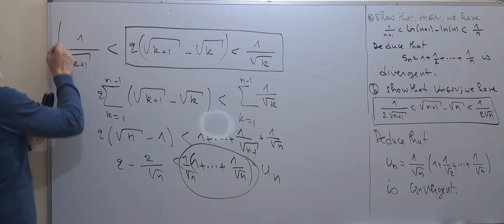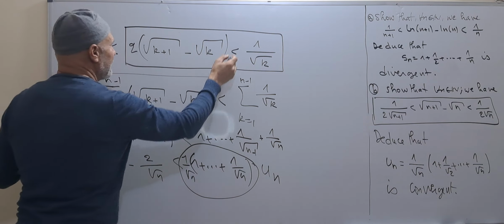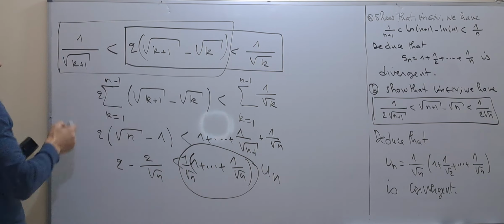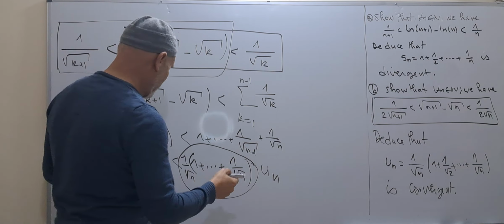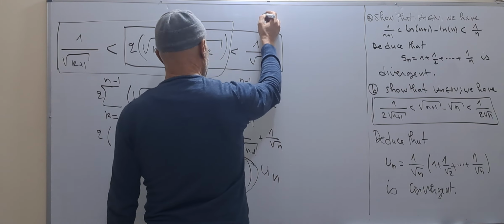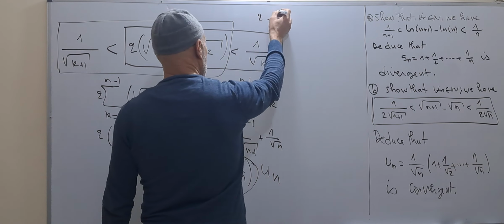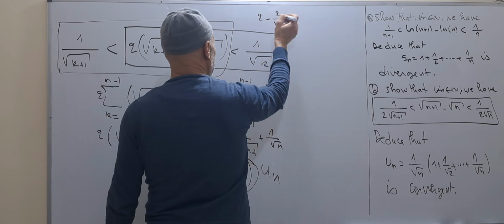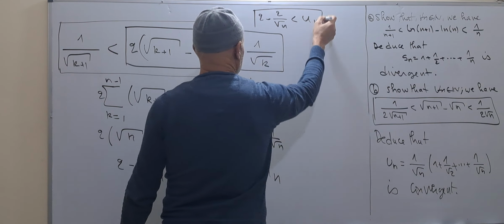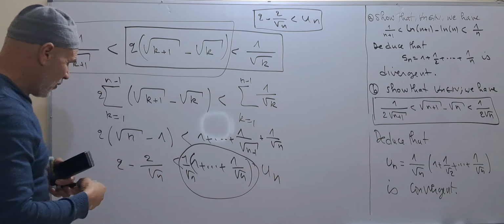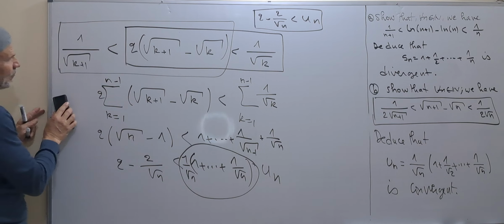Now we will use this side. I will write this result here. So we have 2 minus 2 over the square root of n is less than un. This is what we find here.